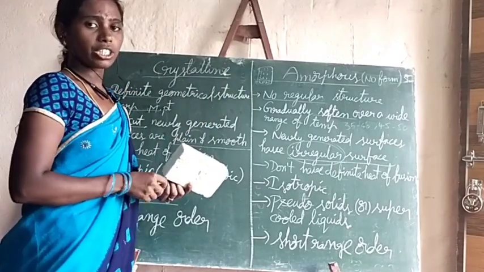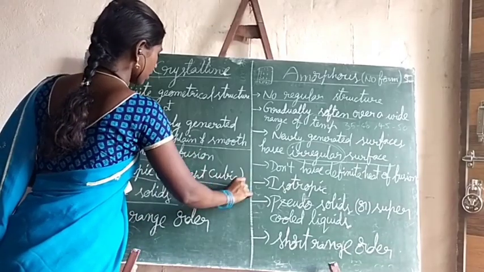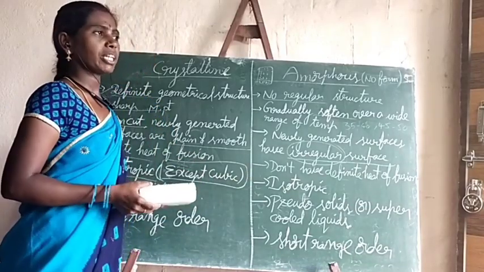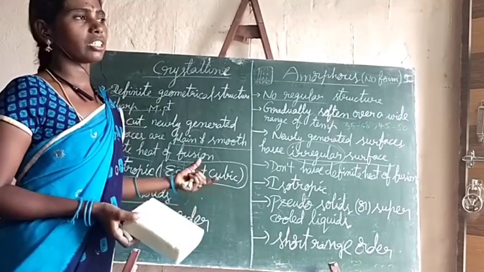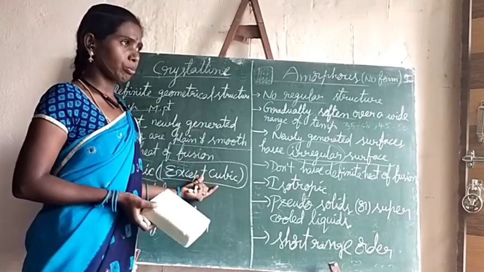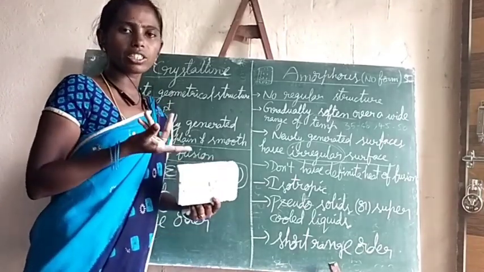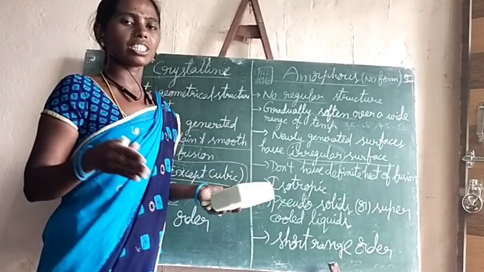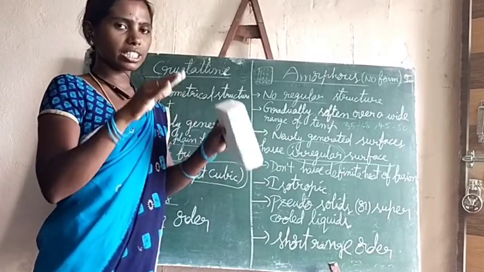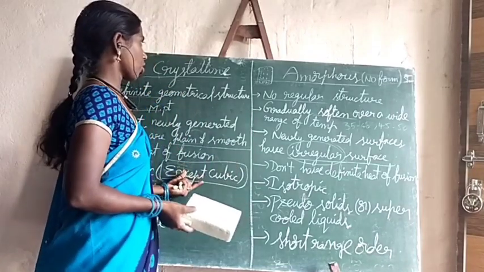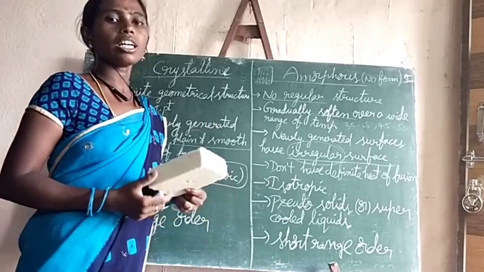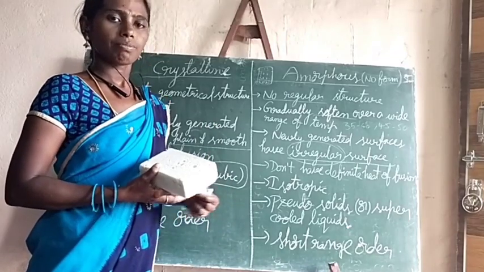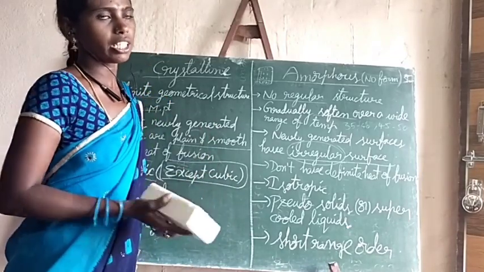So you may get a doubt here. Why are the cubic crystals isotropic while the remaining are anisotropic? The three-fold axes present in the cubic crystal make the ellipsoid into a sphere. So all the physical properties within that sphere along all directions will be similar. Except the cubic crystals, all the remaining crystalline solids are anisotropic in nature.